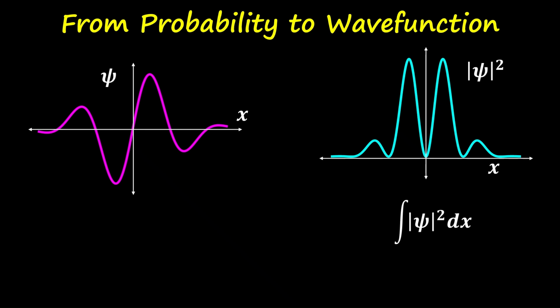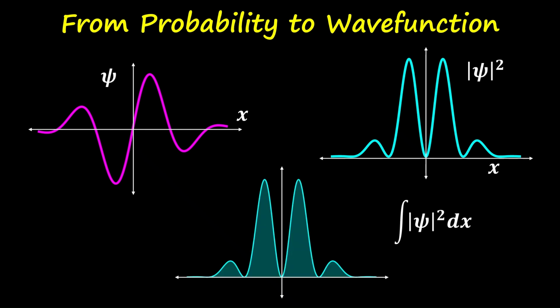And if I integrate throughout the domain, that is the area under this curve, it gives the probability of finding the particle in the domain. This is the language of quantum mechanics. Not definite outcomes, but probability encoded in the wave function.